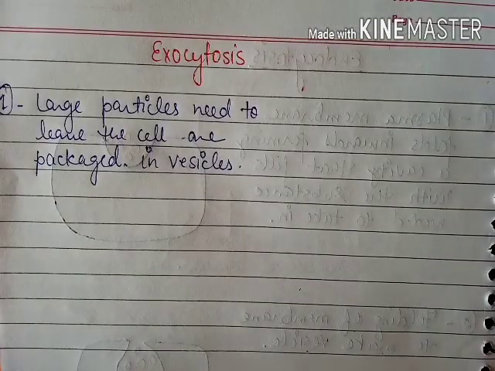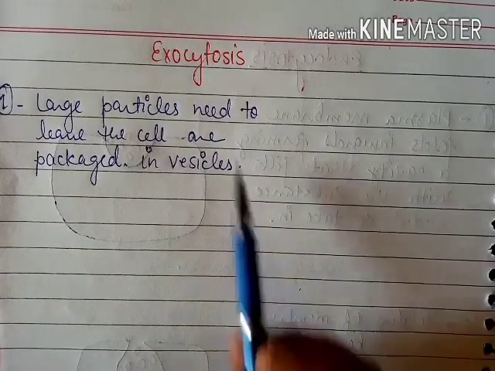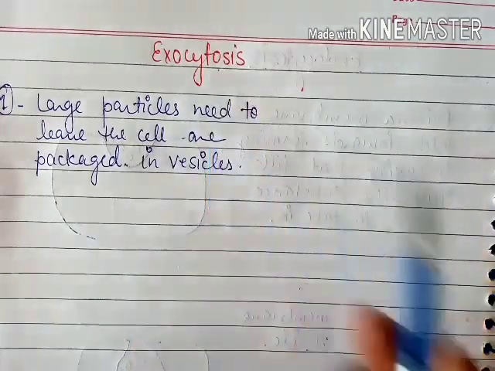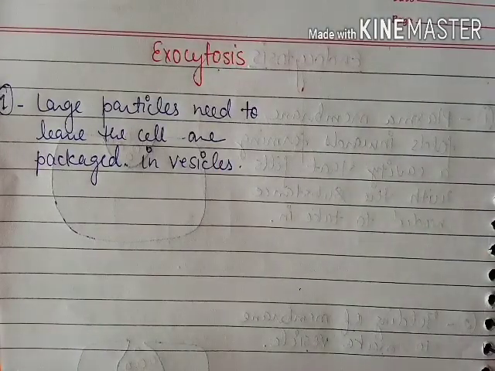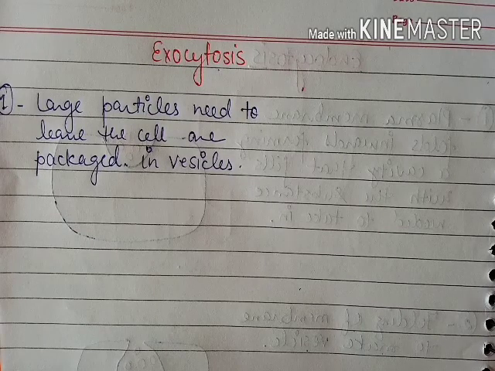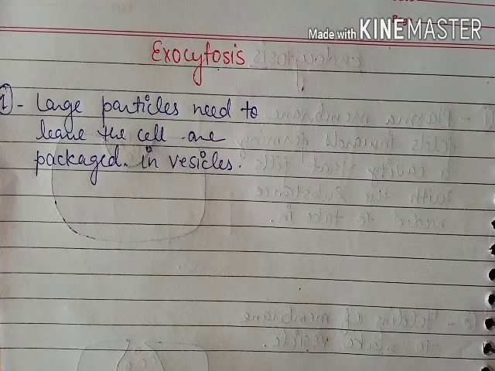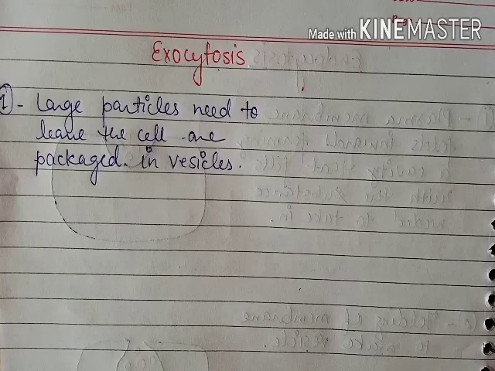Now we will see the steps involved in exocytosis. Okay, what is exocytosis? When large substances exit from the cell without crossing the cell membrane, that is called exocytosis. It means when the substances get outside from the cell. Okay, so what are the steps that are involved in exocytosis?